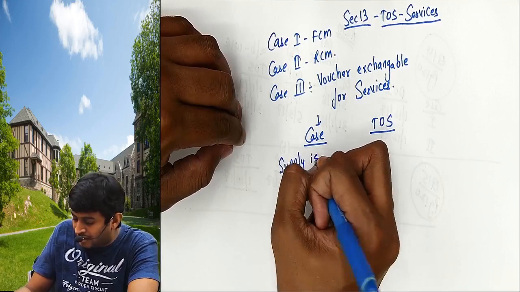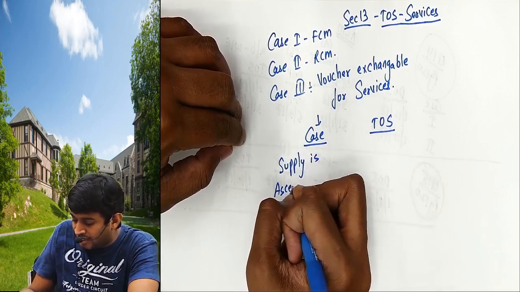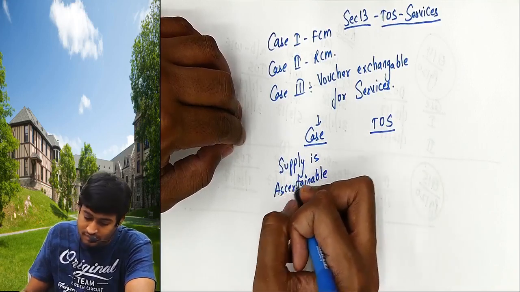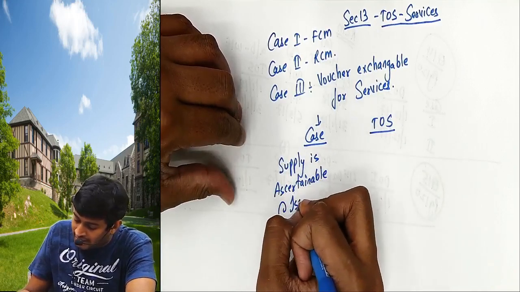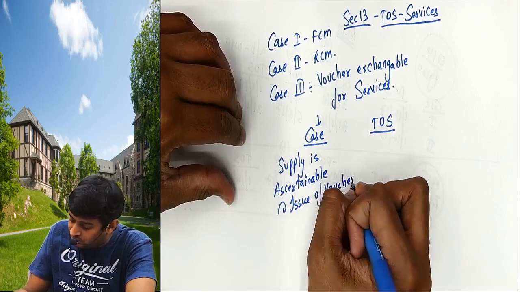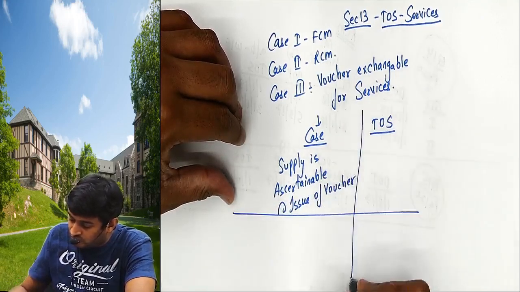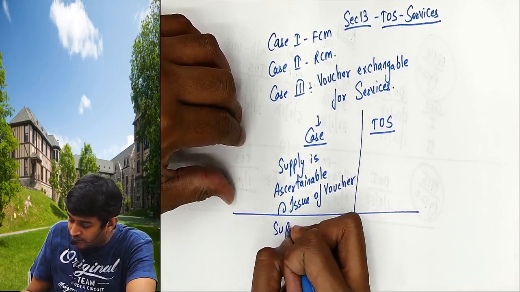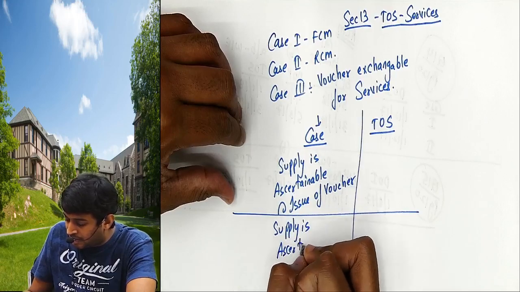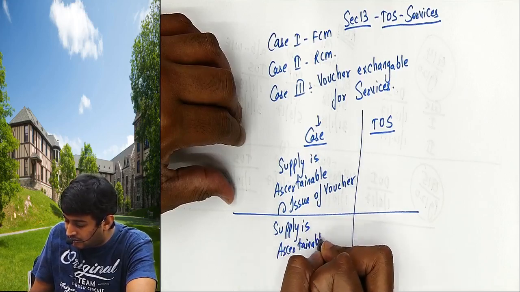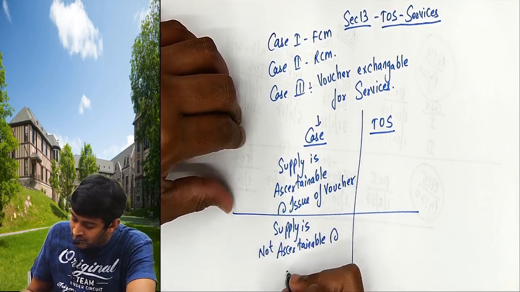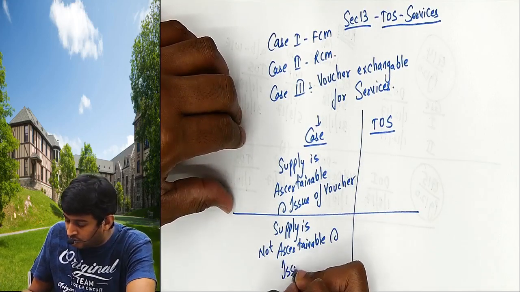Supply, let me write first, then I'll give you an example. Supply is ascertainable at the time of issue of voucher. Supply is not ascertainable at the time of issue of voucher.